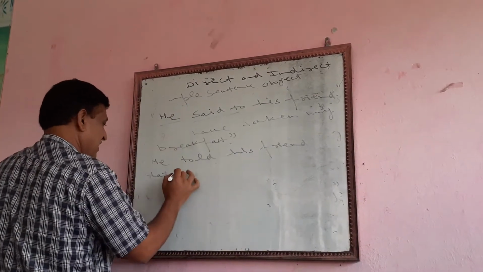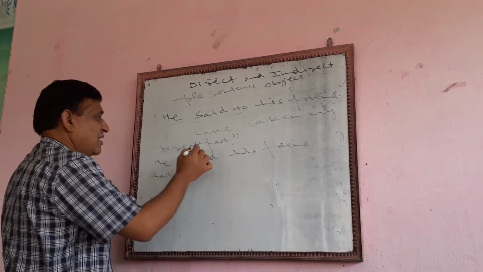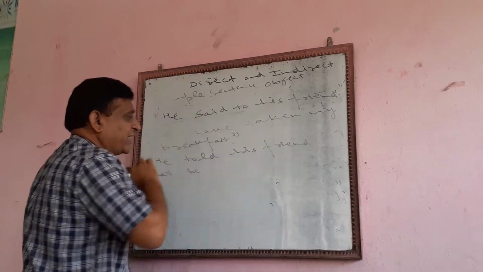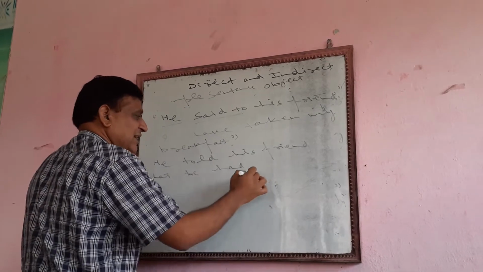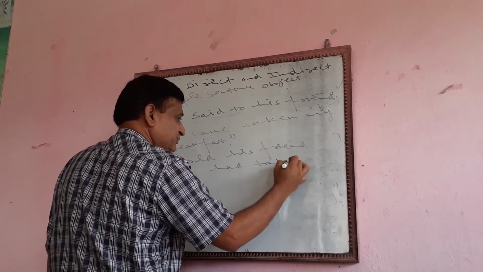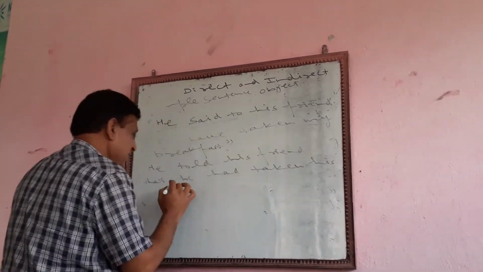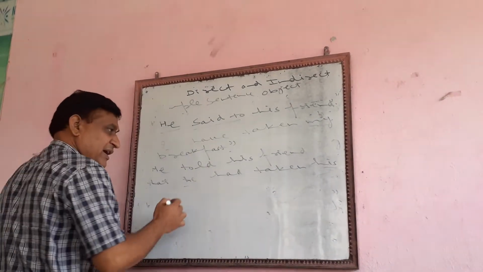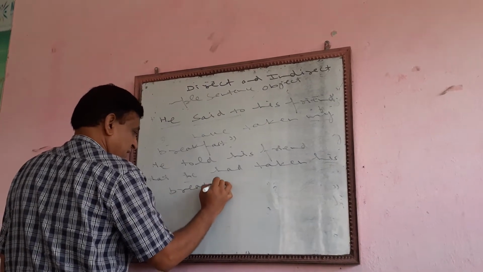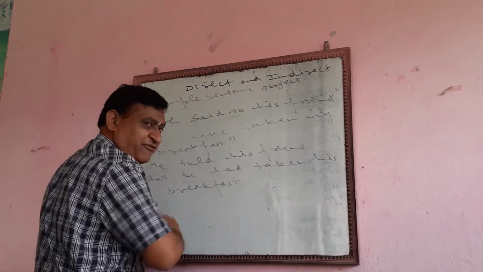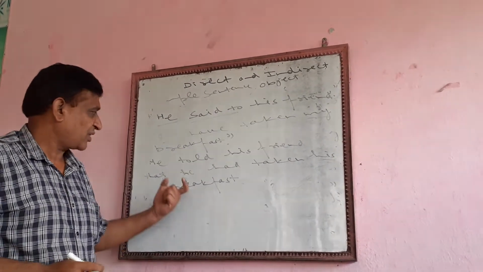You see here, I is replaced by he. Now we are talking in past. So here we will be using had. He had taken his breakfast. I is followed by my, he is followed by his. He had taken his breakfast. So these things are definitely followed. Did you understand it?